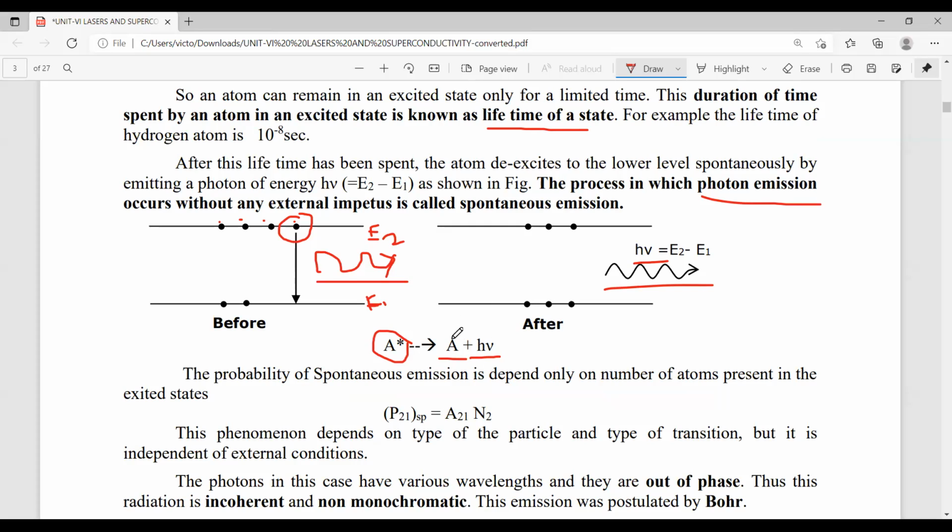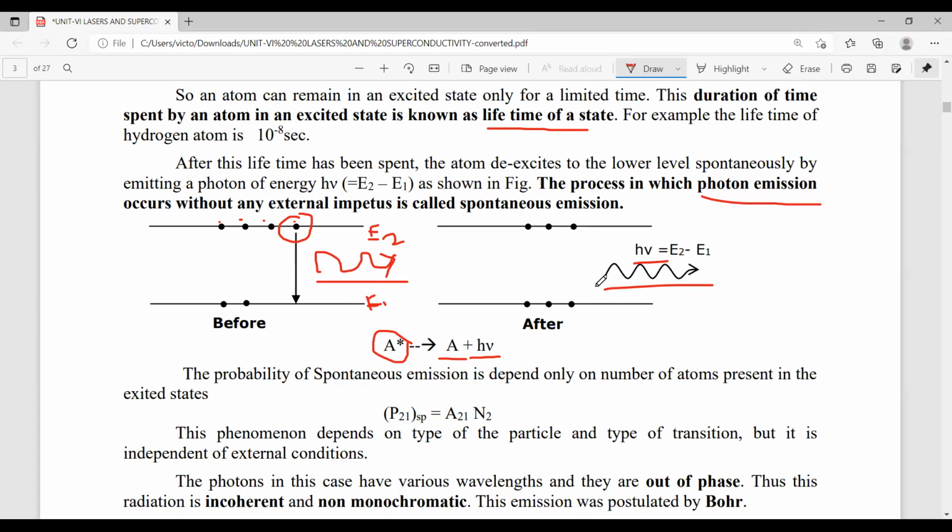So what is the original position? That is A. And it emits one photon of energy. Next, as usual, same as whatever we discussed in the spontaneous absorption. How much chance is there when atoms make a transition from higher energy level to lower energy?